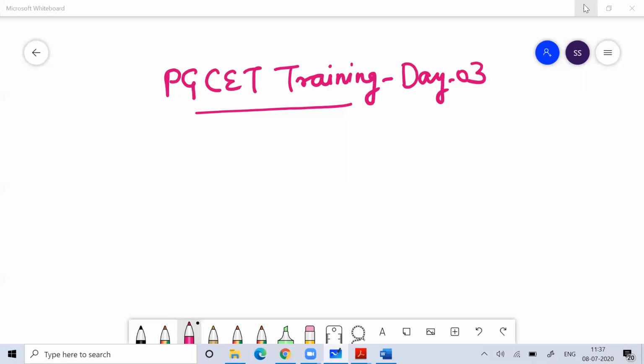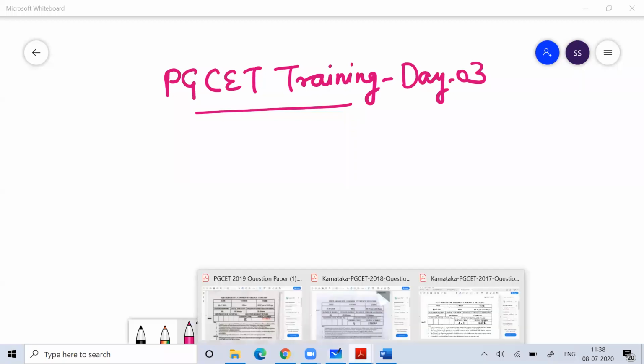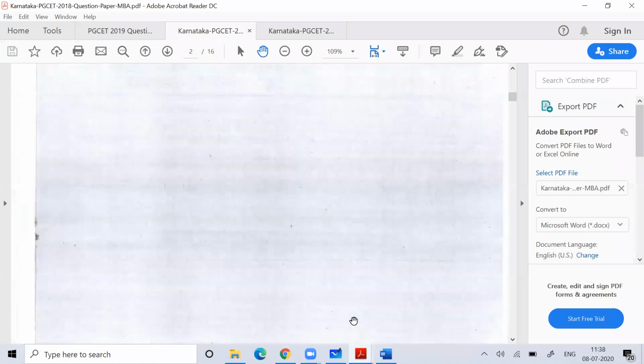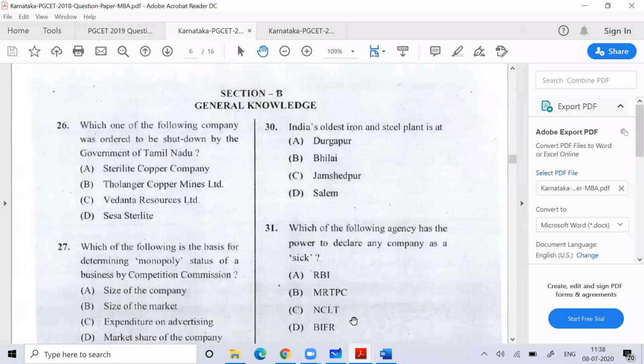If you compare the question papers of 2017, 2018, 2019, you'll find 17 and 19 are very easy compared to 2018. In 2018, the majority of questions were from CAT, previous year CAT papers. So the majority of the questions in 2018 were actual CAT questions which came in the past. You can see the 2018 paper. Fine.